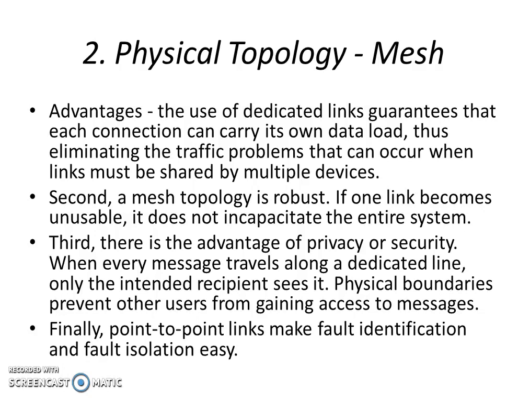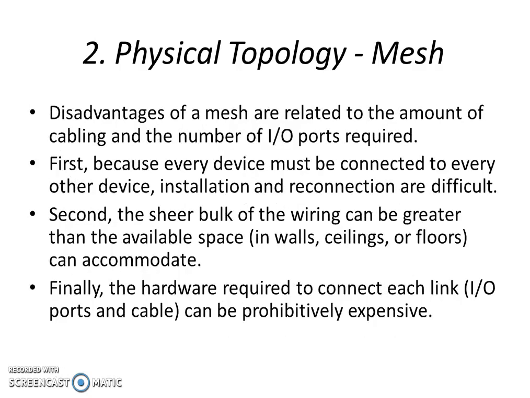Finally, point-to-point links make fault identification and fault isolation easy. The disadvantages of mesh are related to the amount of cabling, because a larger number of cables is required. First, because every device must be connected to every other device, installation and reconnection are difficult. Second, the sheer bulk of the wiring can be greater than the available space. Finally, the hardware required